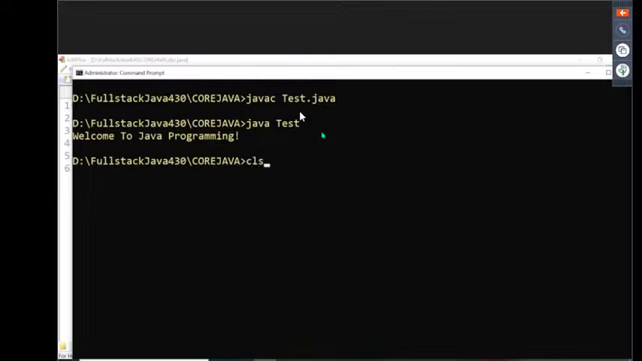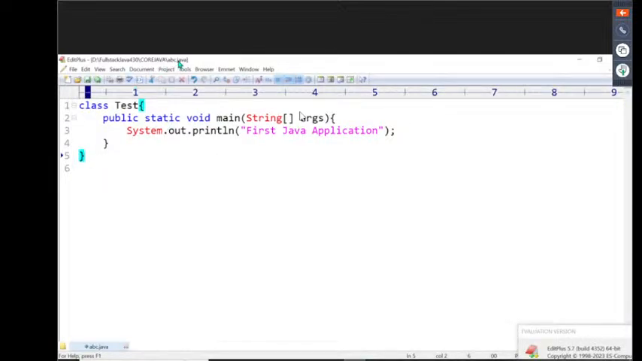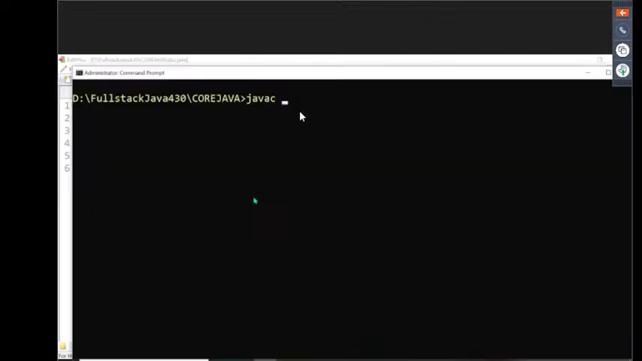Now let me check it. I want to compile the program. Please remember, when we compile the program, along with the javac command we must always use the file name. What is the present file name? abc.java. So, javac space abc.java.